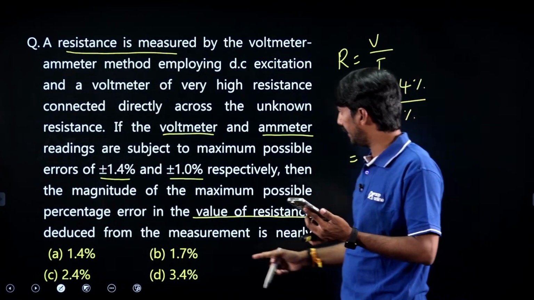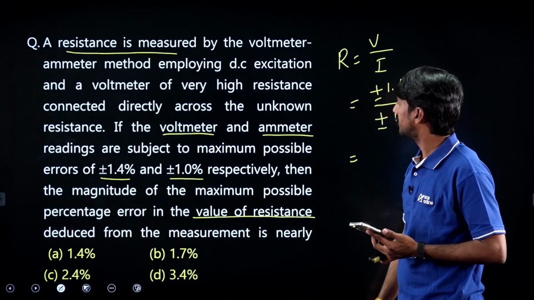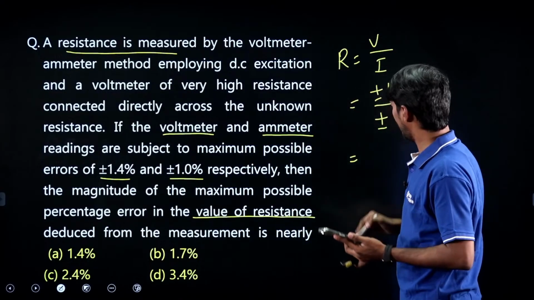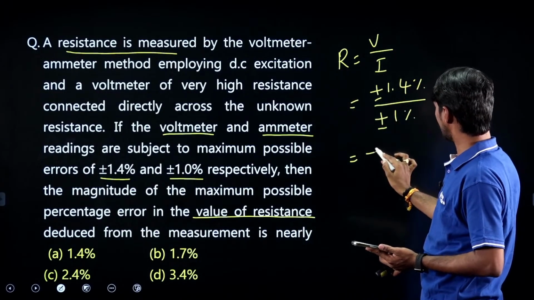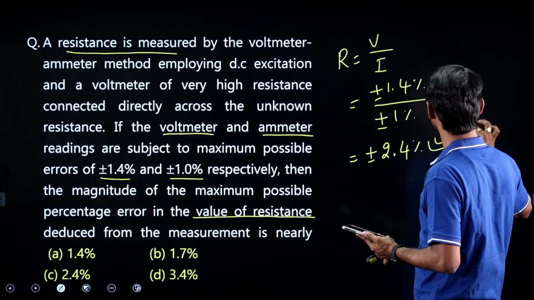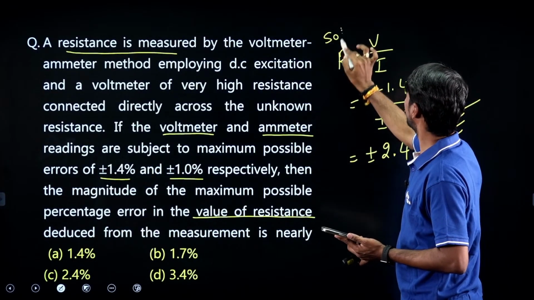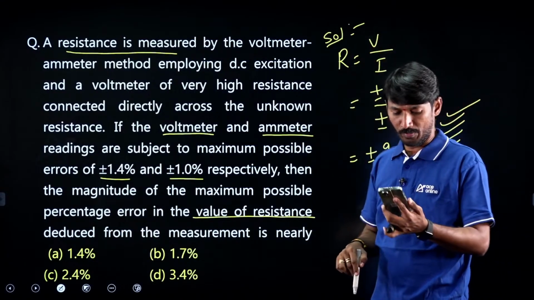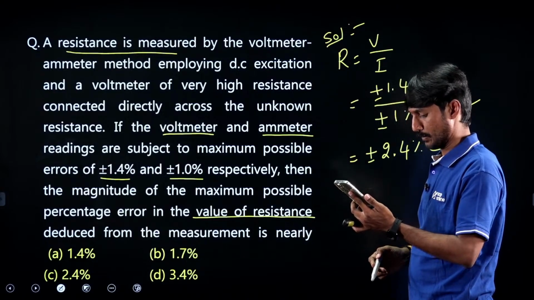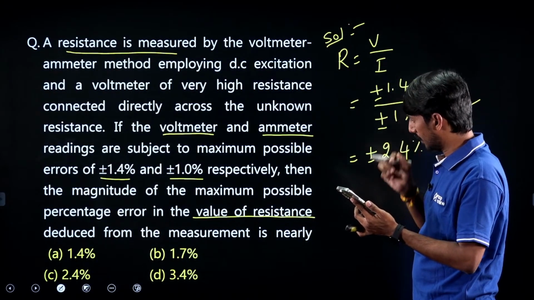Prem Sagar, kindly check it. You are given option D, but check it. V by I, resistance. Right? What is that? 1.4 by 1. So automatically plus or minus 2.4%. Not 3.4, it is 2.4. Anita also gave that option D, 3.4.